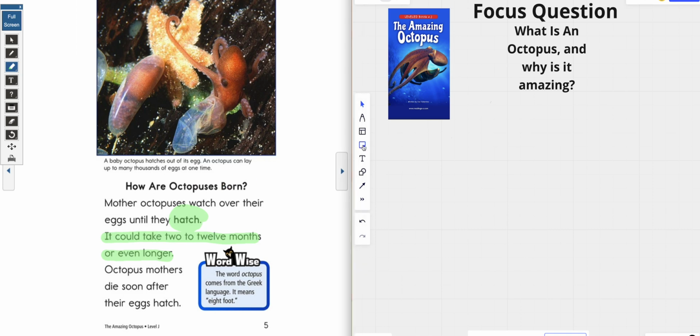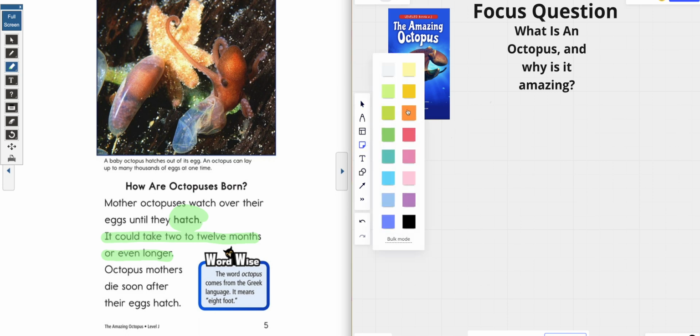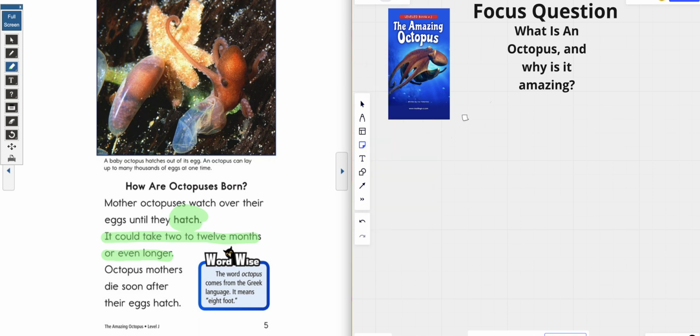So what I'm going to do is put that over here with my sticky note. What color do we want? Let's go with yellow. We're going to drop it right here. And we're going to say it can take 2 to 12 months or even longer for an octopus egg to hatch. That is pretty amazing.